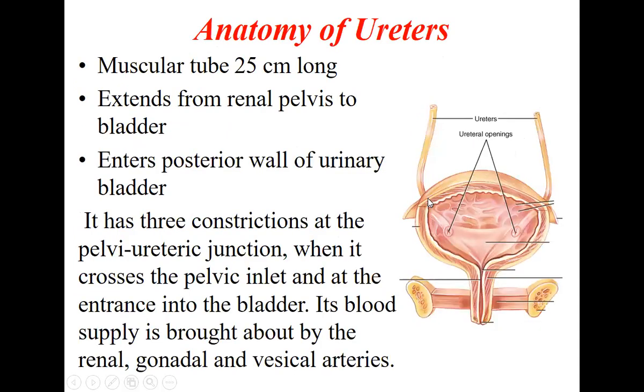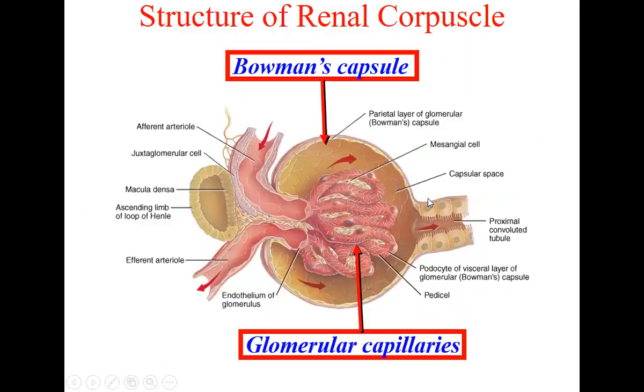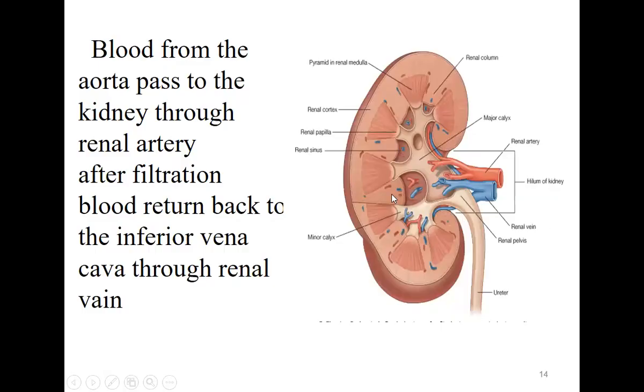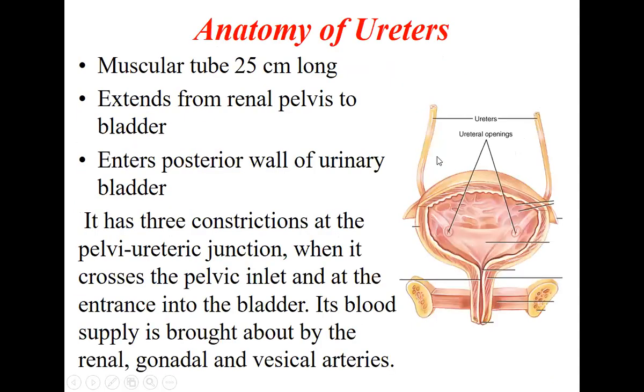Now coming to the ureter. So the urine from the kidney will pass through these, these are the ureters. Okay, these are the same ureters coming, starting from the kidney, and they come and open into the bladder. Now coming to the anatomy of this ureter.